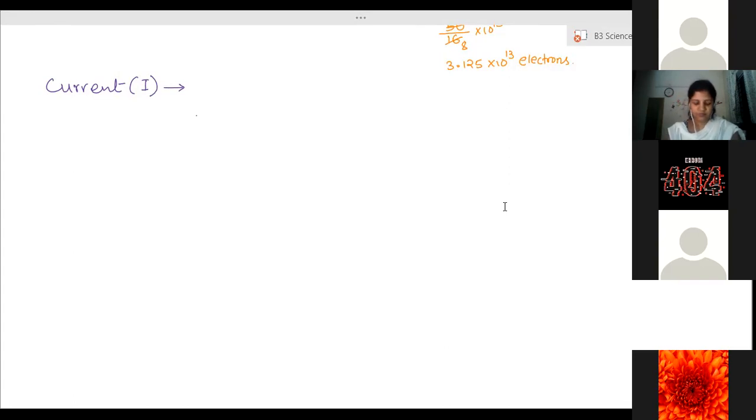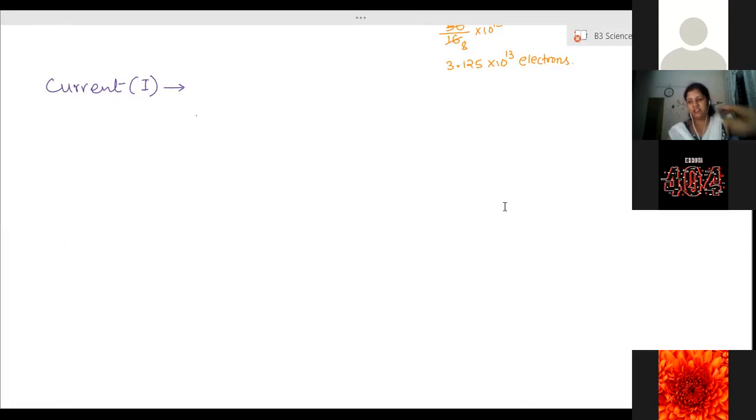So this flow constitutes a current. Due to this difference, electrons will start moving from one terminal to another terminal. And when they are moving, they carry some energy. That energy is what we call electrical energy, right? Yes, ma'am. Clear.